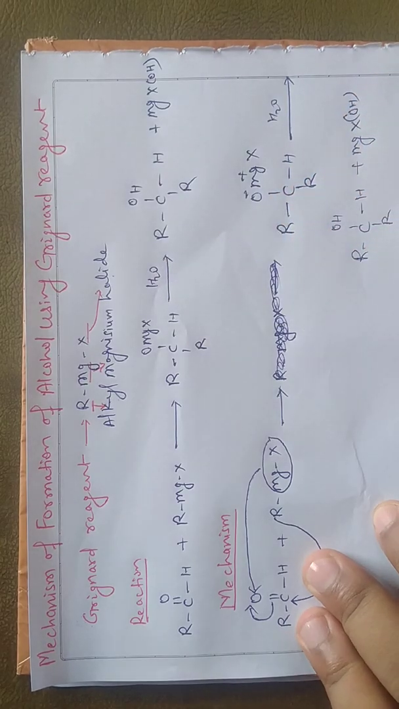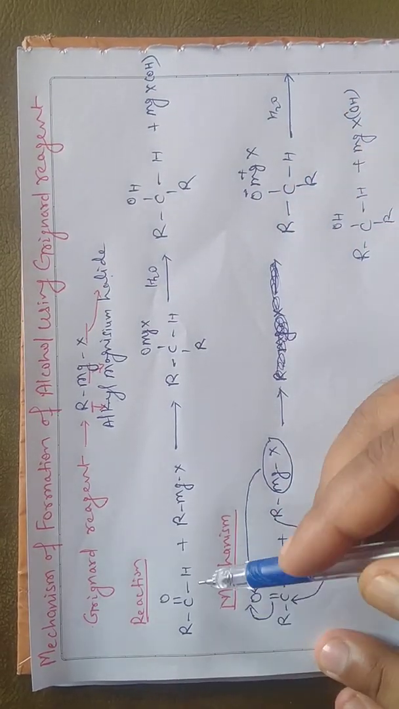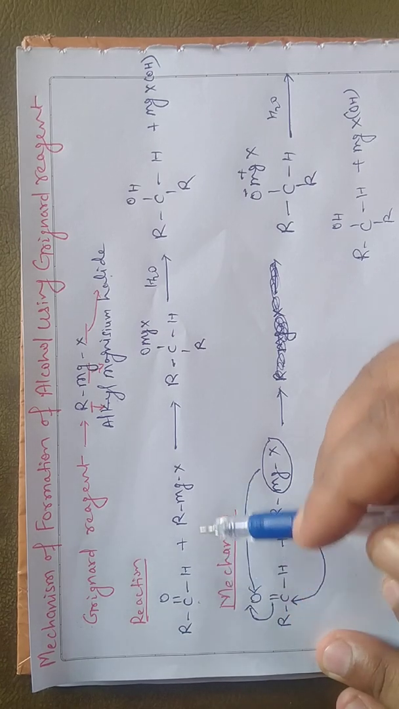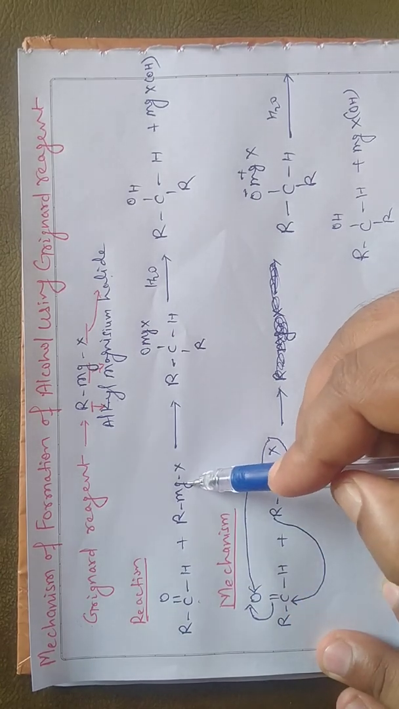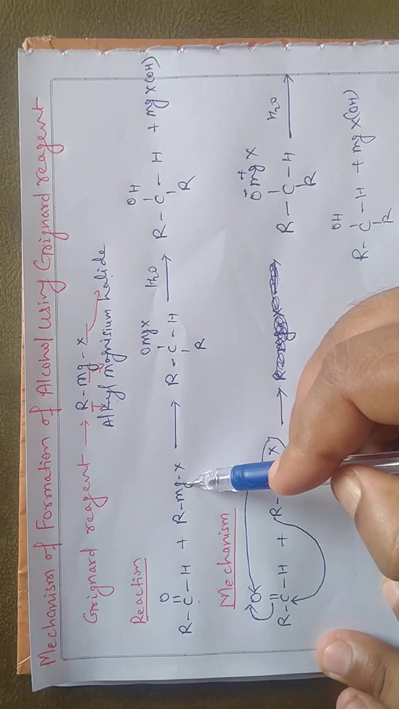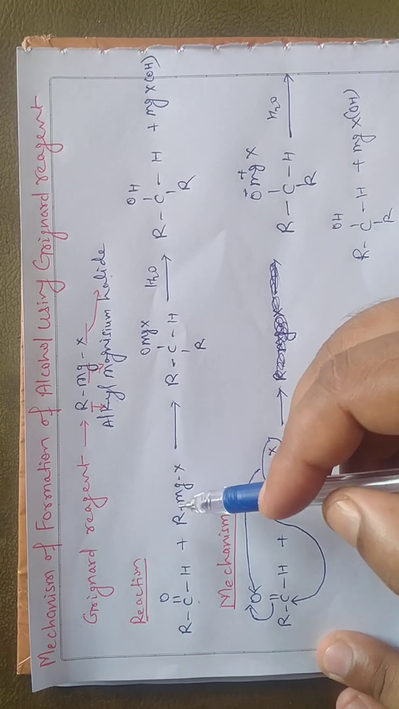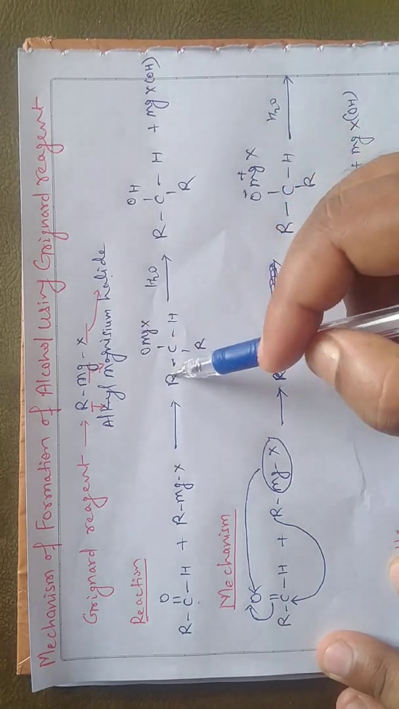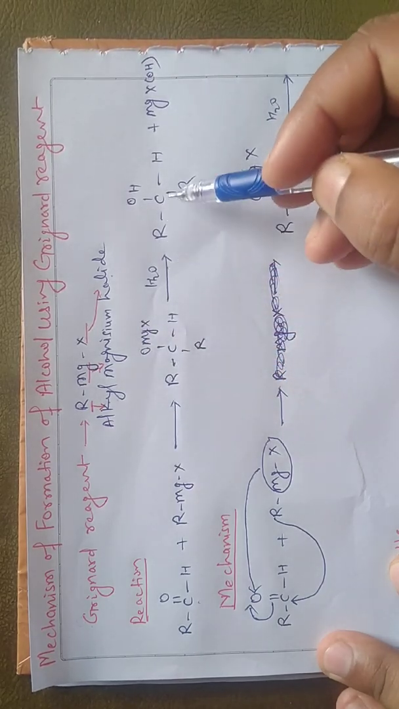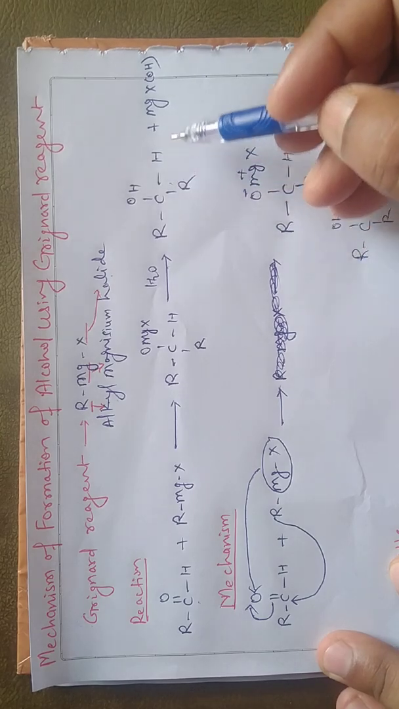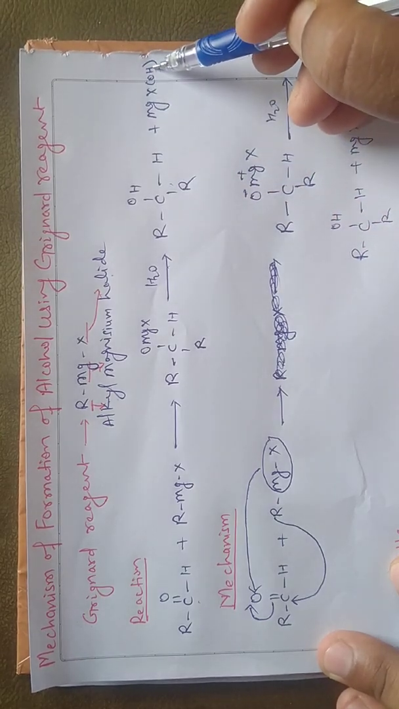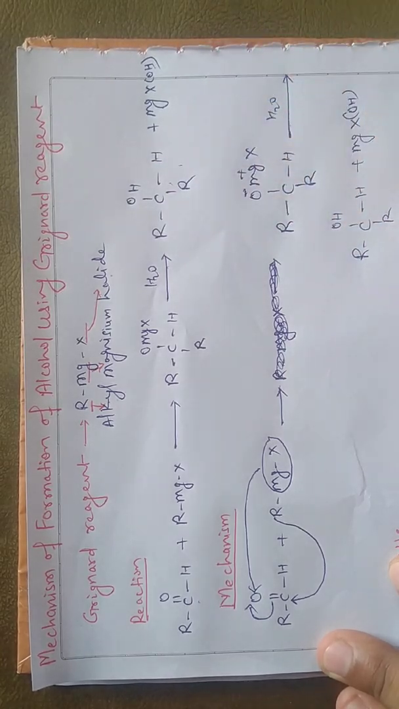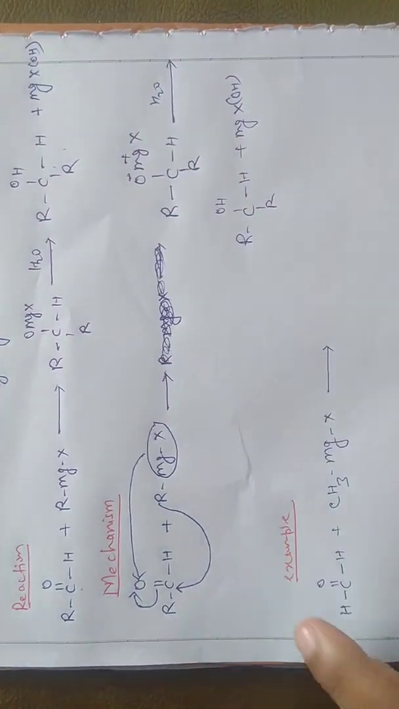Now let us discuss the reaction. Here, this one is an aldehyde. Aldehyde reacts with Grignard reagent RMgX. Here you see that this intermediate compound is formed, which on hydrolysis gives alcohol along with MgXOH. But this one is very important. Now let us discuss the mechanism.